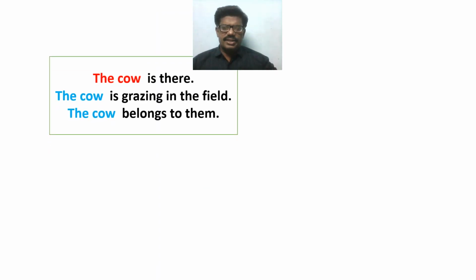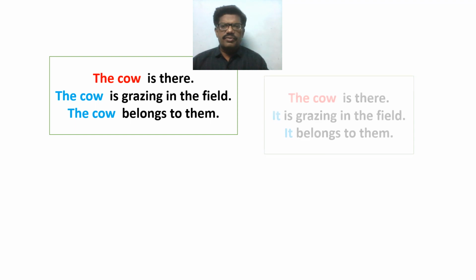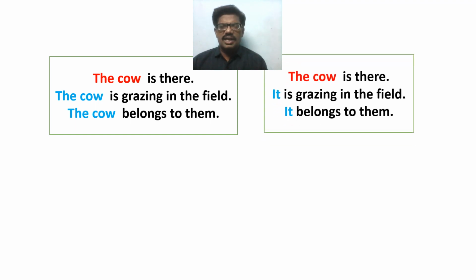Right, now let us take one more example. The cow is there. The cow is grazing in the field. The cow belongs to them. Here, the cow is repeated. In order to avoid the repetition, we may make use of it like this. The cow is there. It is grazing in the field. It belongs to them. Here, it is used in the place of the cow in order to avoid the repetition of the noun the cow.